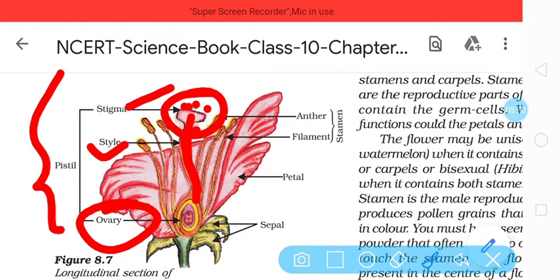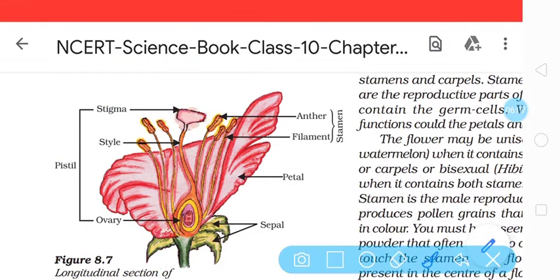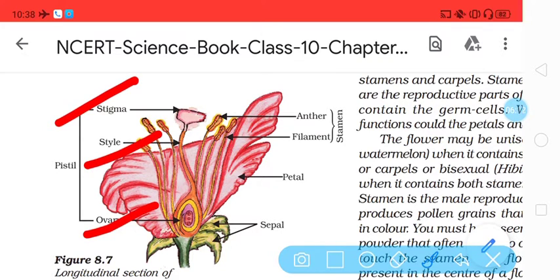The pistil is the unit of gynoecium. It is also called a carpel. These are the three parts of the pistil, that is stigma, style, and ovary. All three parts are called the female reproductive organ, the female reproductive unit of the flower.